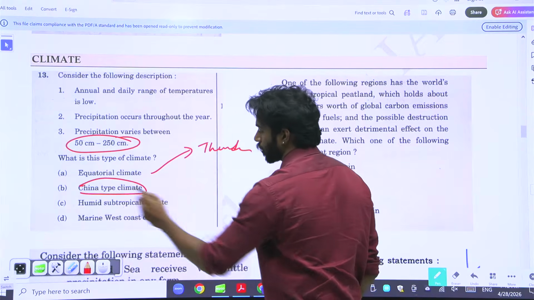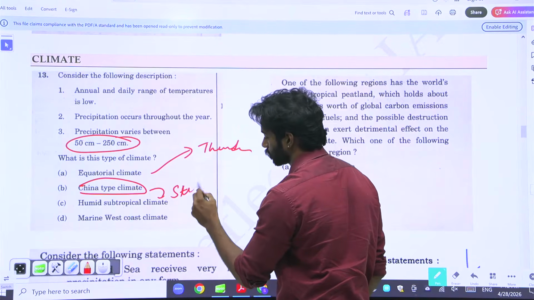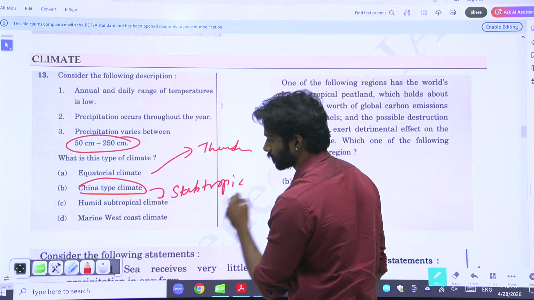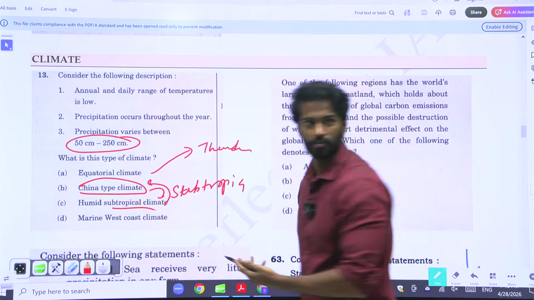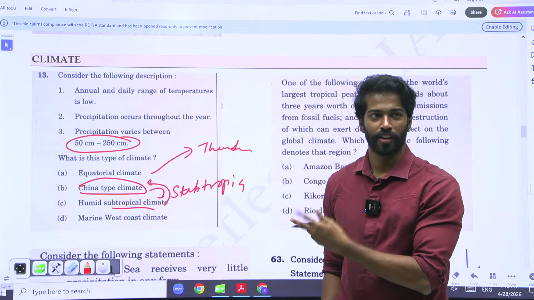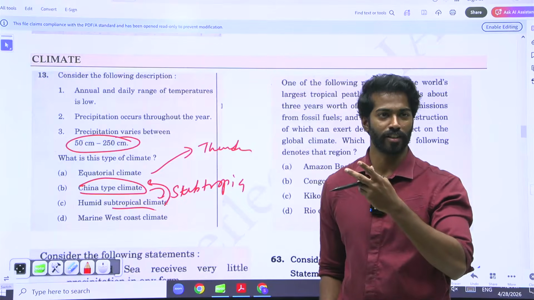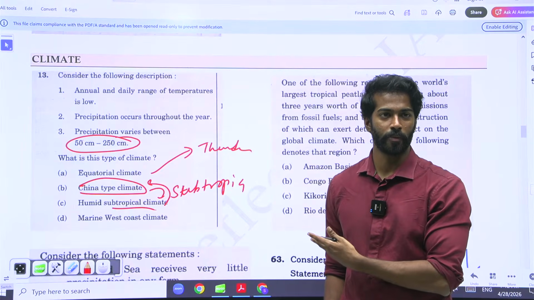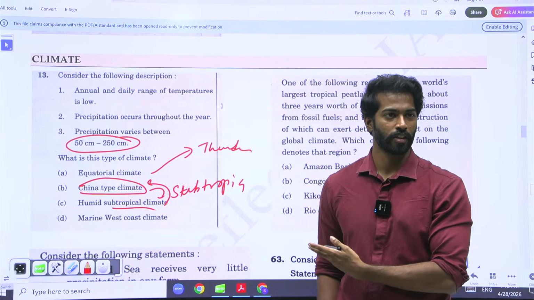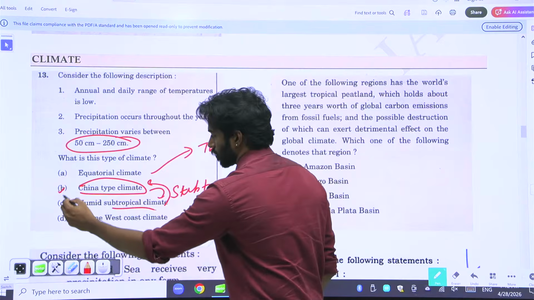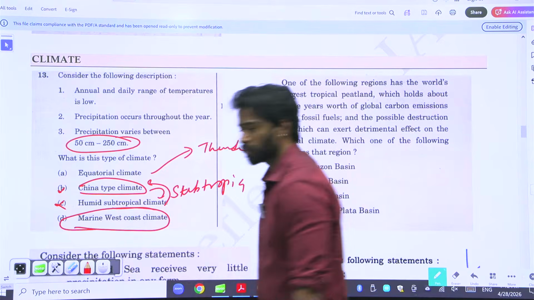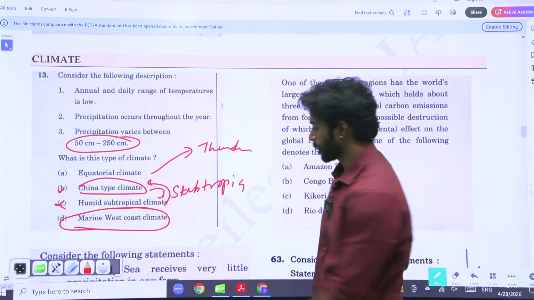In China type climate, it is subtropical. Look at UPSC. Subtropical climate is using the same 2 statements, just the name changes. China and Gulf type, subtropical humid climate in nature. But both of them are equal only. Same. So even these 2 are not it. Last we have is Marine West Coast. Yeah, there's the answer.